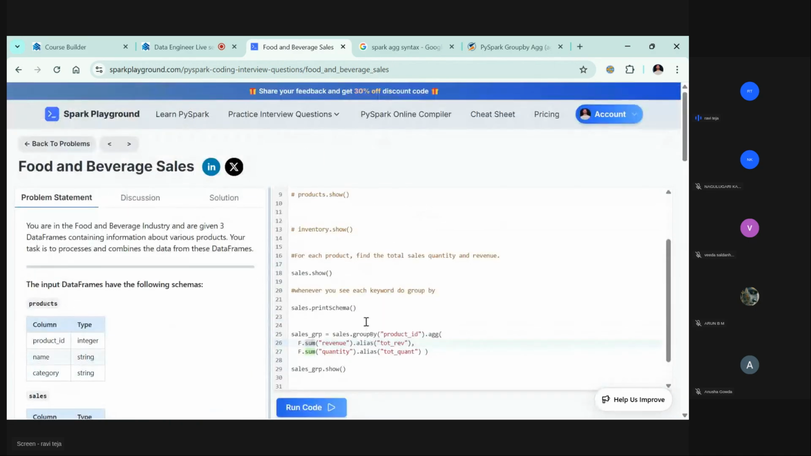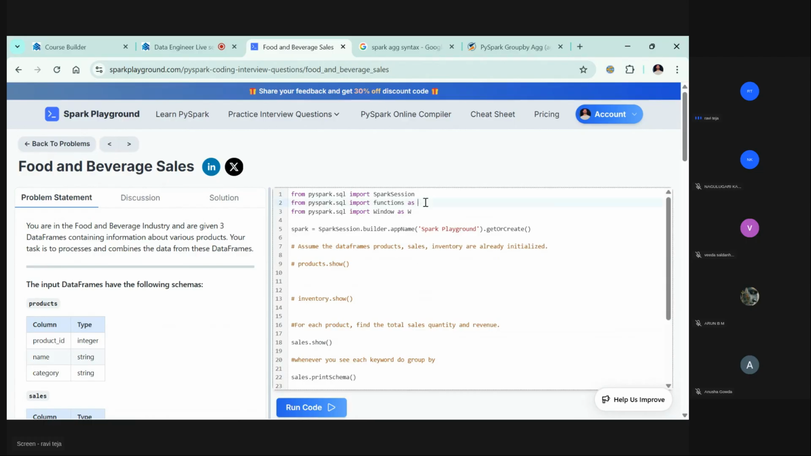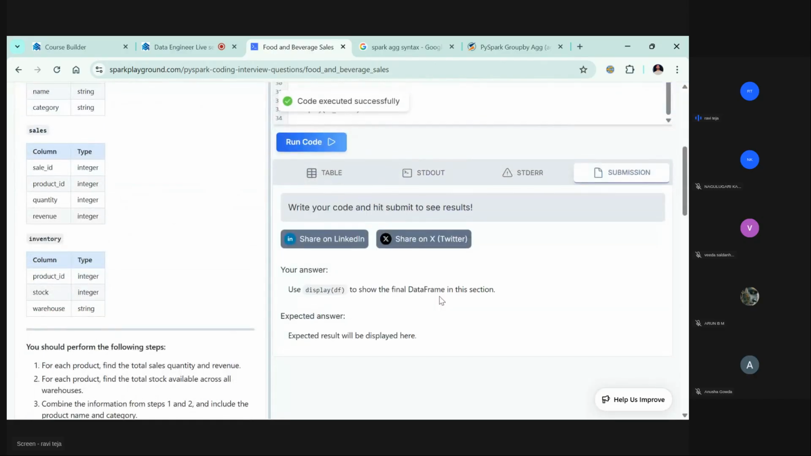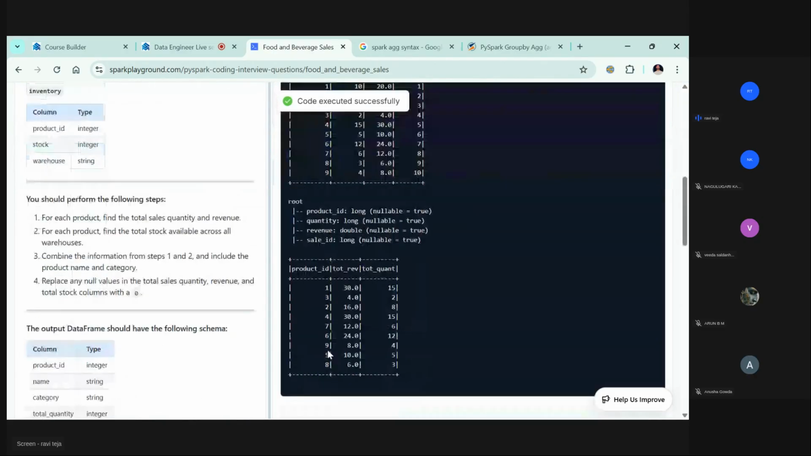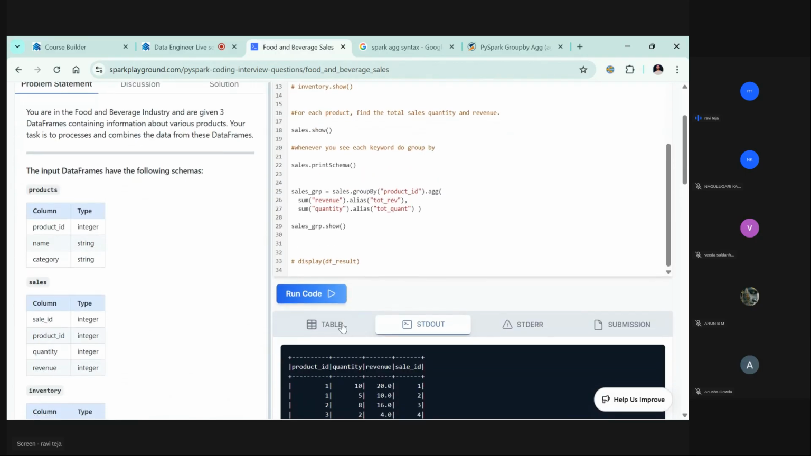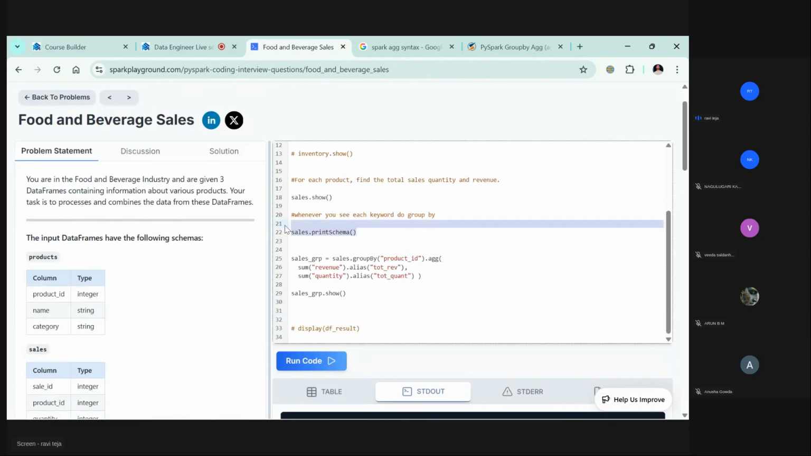But I'll show you another way as well. Instead of doing this F and all, just go here and import functions. Just take here dot functions and import star. It will import everything. Now if I run it, it won't throw any error. See, no error, it is giving the output here. Same output, I had just forgotten to use the function. So let me remove this.